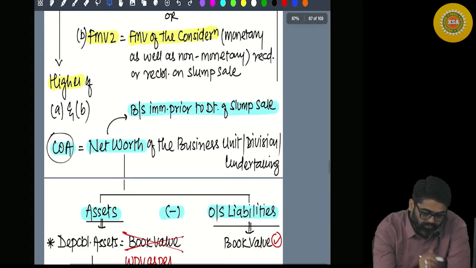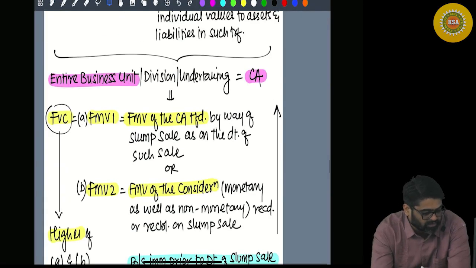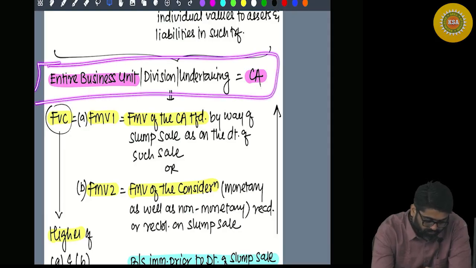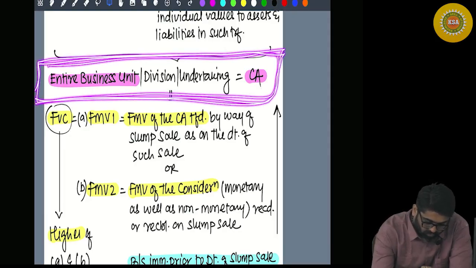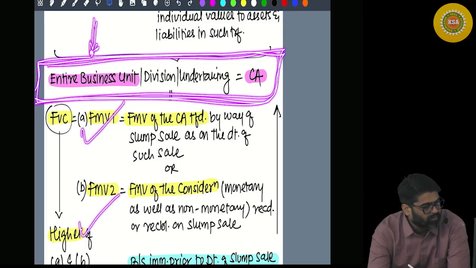Now pay attention, what will be the cost of acquisition? See, you got the full value of consideration, but first of all understand what is the asset. For this asset capital gain is calculated, yes or no? So for this asset, what is the full value of consideration? FMV1, FMV2, whichever is higher. What is FMV1?